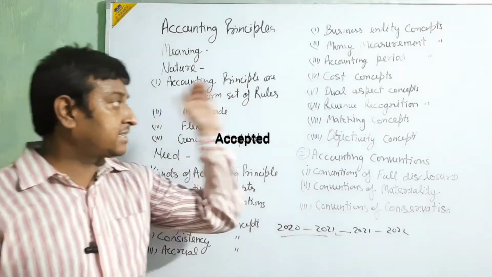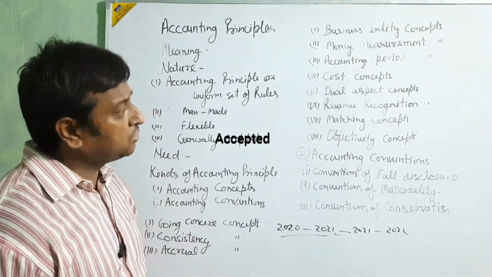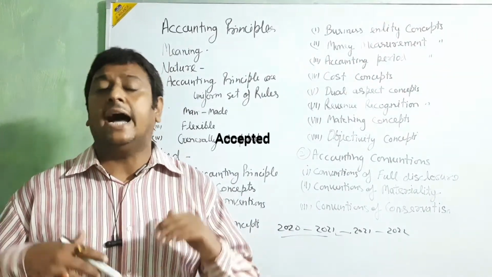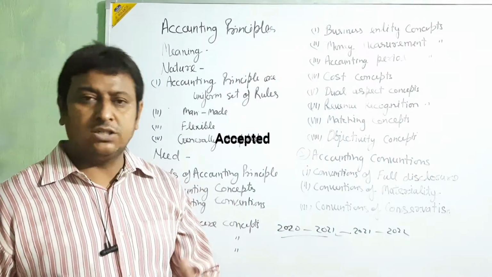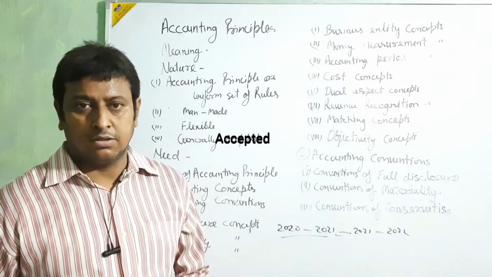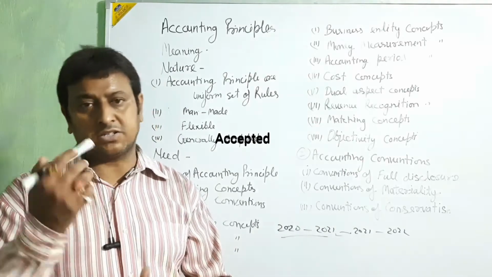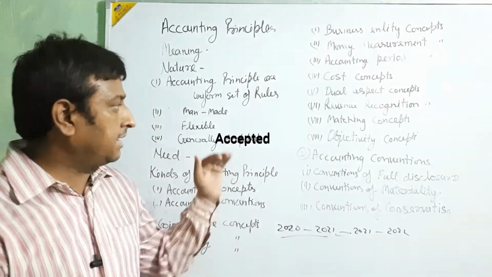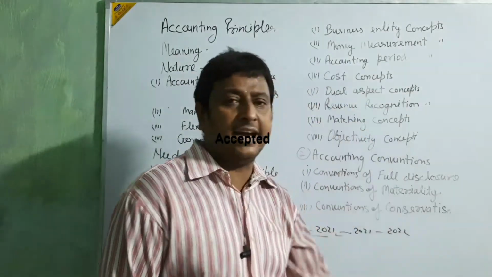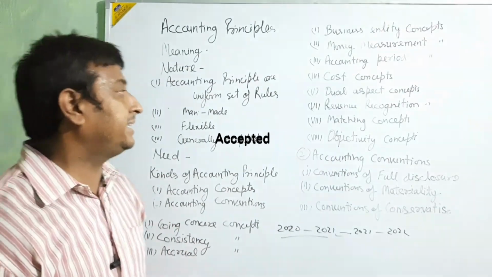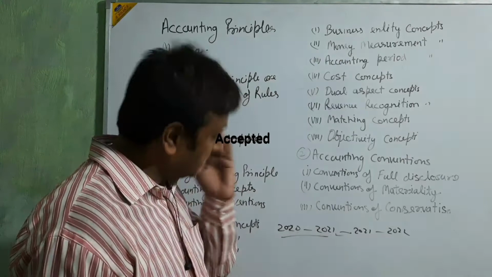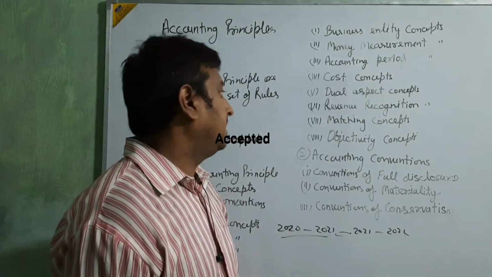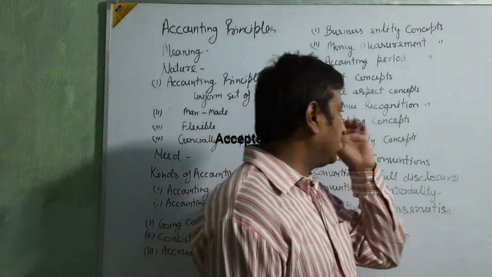But in this principle, they are saying that we take both sides, dual side. Who is taking, who is giving, both. What is going out and what is coming in, both. When we take both sides of all the transactions, that is called the dual aspect concept.